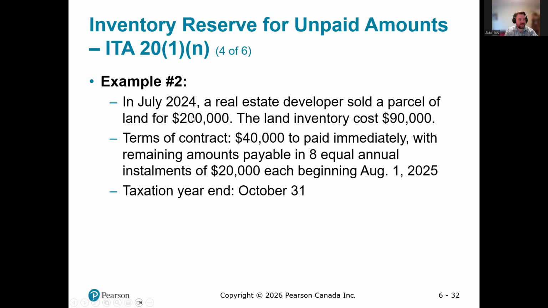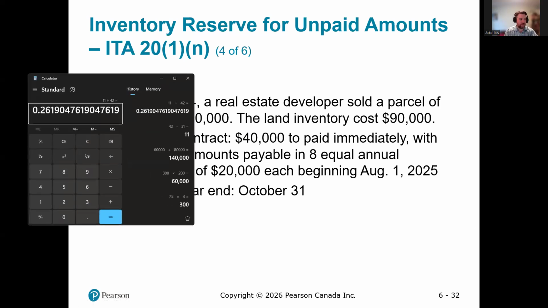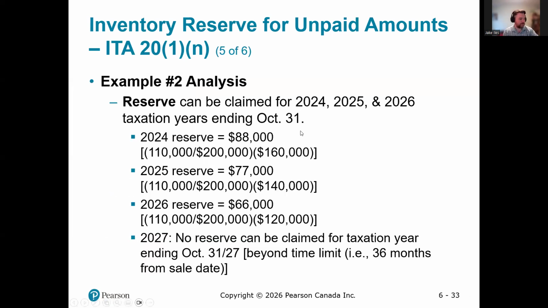So in July of 2024, they paid $40,000. Next year, they'll pay another 20. So the profit portion, 110,000 divided by 200,000 is 55%. We've only collected $40,000, which means there's 160 still to be collected. So that means of our profit, 88,000 is still outstanding.